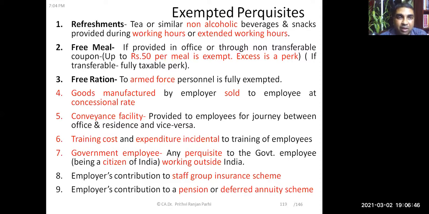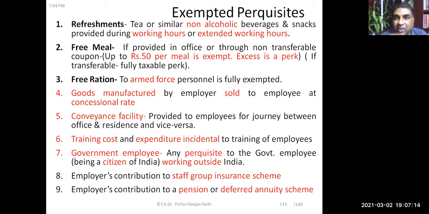And free meals, if provided, are also exempted, but only to the extent of ₹50 per meal. The excess is a perquisite. I think in the previous class we had discussed this point also. Suppose the employer is providing you lunch for ₹80, then up to 50 it is exempt, and the extra 30 rupees will be taxed. So the condition is that the cost should be within 50.